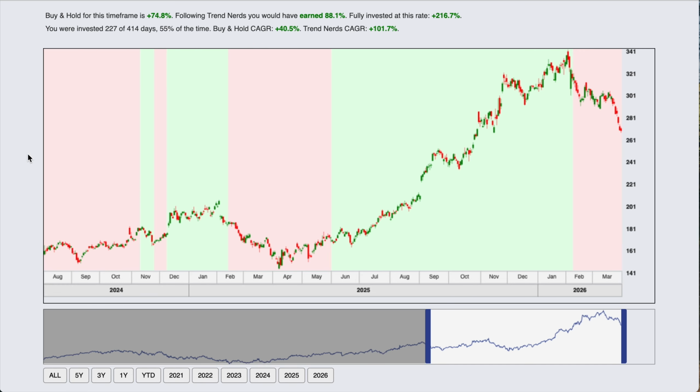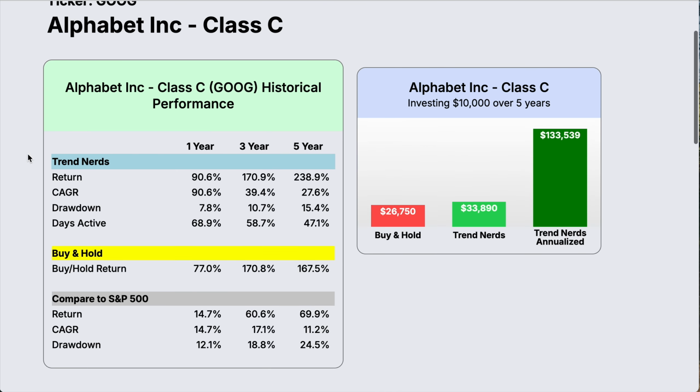So looking up again, we can see some of the detailed information. We'll look at the performance chart here. And the top section is for Trend Nerds. And we'll look at the details in a second, but below the Trend Nerds data is a buy and hold comparison row. You always want to compare what Trend Nerds is doing to the buy and hold return. And if you want, you can also compare Trend Nerds and buy and hold to the S&P 500 as a whole. That's in the third section down here. So I like to start looking at this chart by looking at the 5-year number.